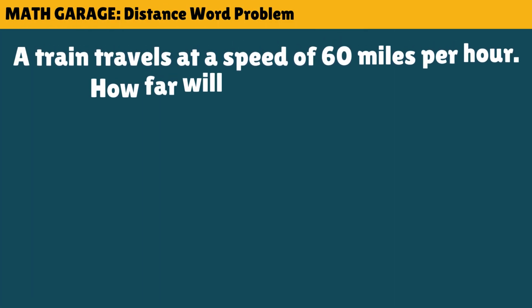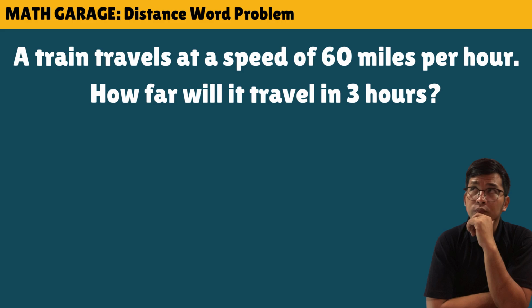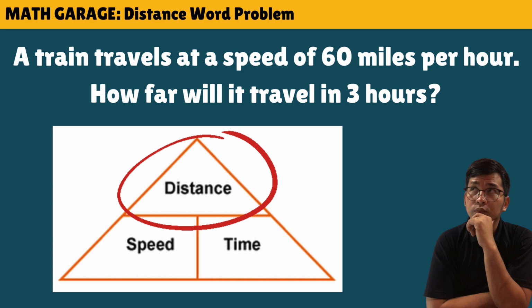For our word problem number 1, a train travels at a speed of 60 miles per hour. How far will it travel in 3 hours? Before we proceed, let us review first the formula that we are going to use. Since we're looking for the distance, using the triangle formula, distance over speed and time, just remove the unit for distance, and all that is left is speed and time. So in this case, we're going to multiply them.